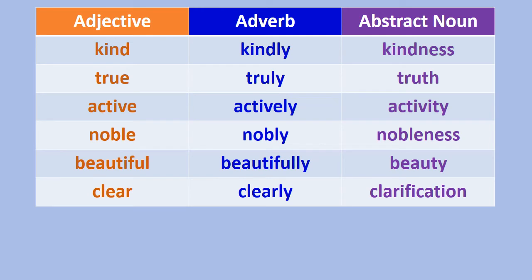I have given a table containing some adjectives, adverbs and abstract nouns. Whenever you are practicing, it will be better if you start making sentences using them. That will help you to have a command over the language and you will never make a mistake in the use of this triple A. An adverb generally has a suffix ly, whereas abstract nouns have ness, ty, tion, sion.